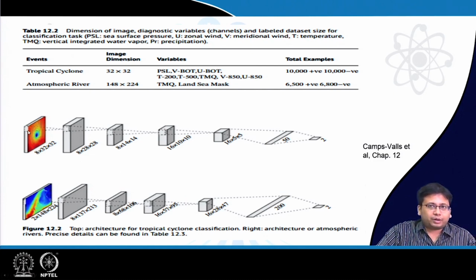Just like a normal image has three channels, the R, G and B channel, here each of the variables that we have considered is one channel. So in this kind of a map there might be 8 channels, or in this case there might be 2 channels, etc. So we have an image like this, which is the spatial map, and then